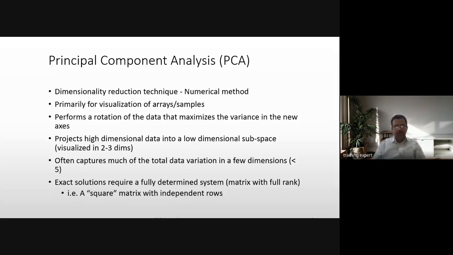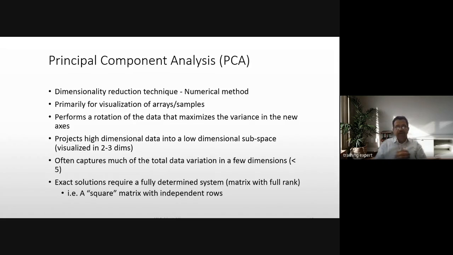So it projects high dimensional data into a low dimensional subspace, visualizing 2 or 3 dimensions only. It often captures much of the total data variation in a few dimensions, less than 5. So if you have hundreds of columns, it can be reduced into 5 columns only, which can be managed, and effectively you can do analysis.